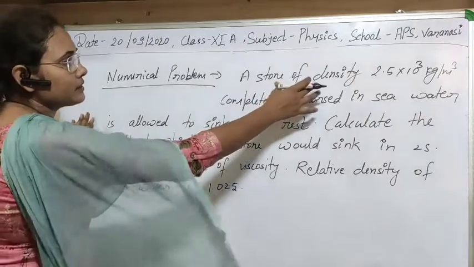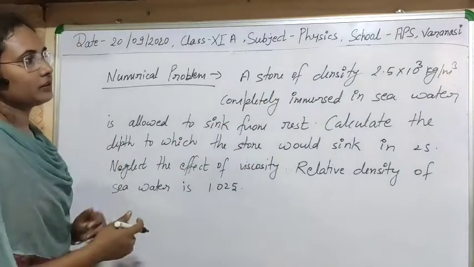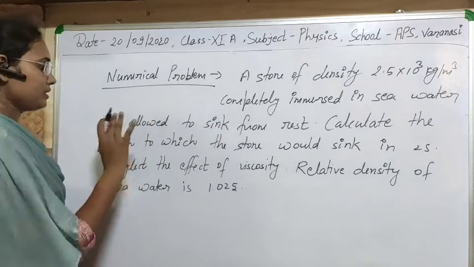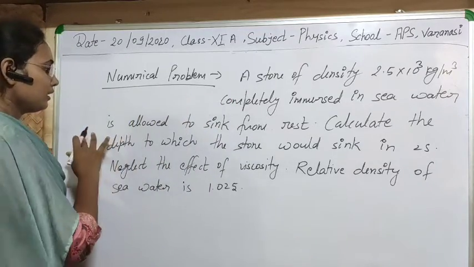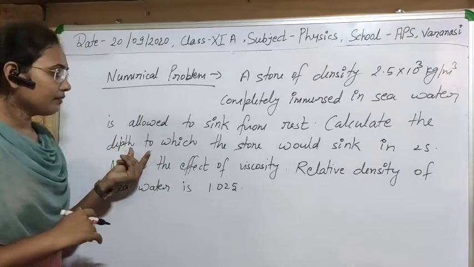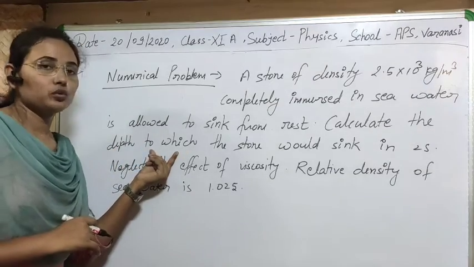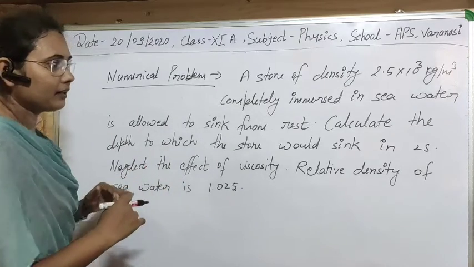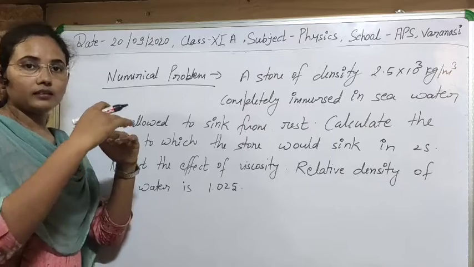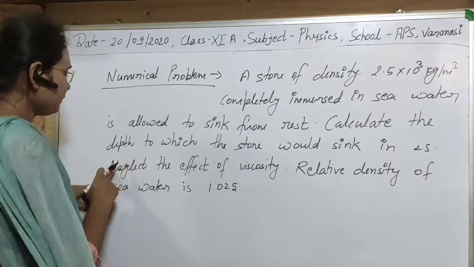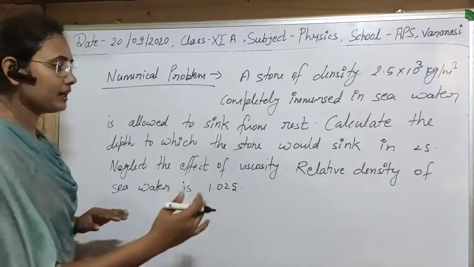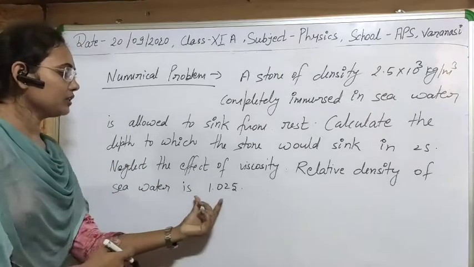A stone of density 2.5 × 10^3 kg per meter cube is completely immersed in sea water and is allowed to sink from rest. Calculate the depth to which the stone would sink in 2 seconds. Neglect the effect of viscosity, meaning there is no resistance, and the relative density of sea water is